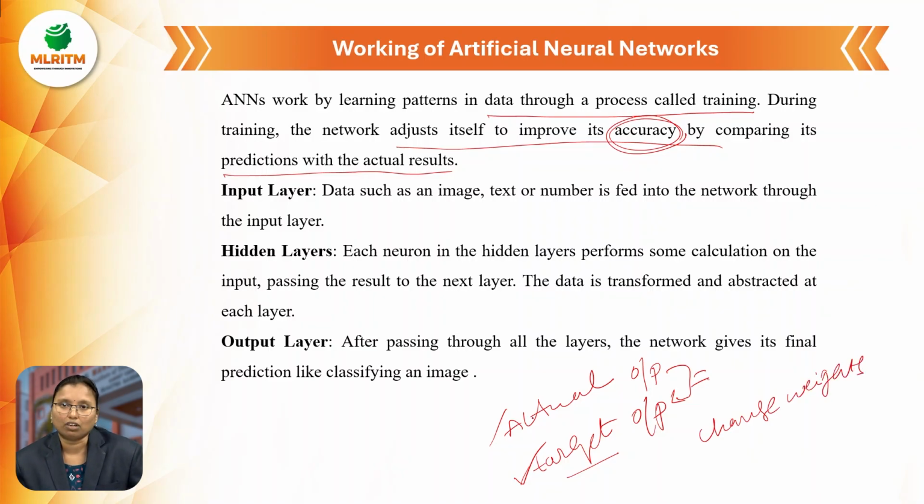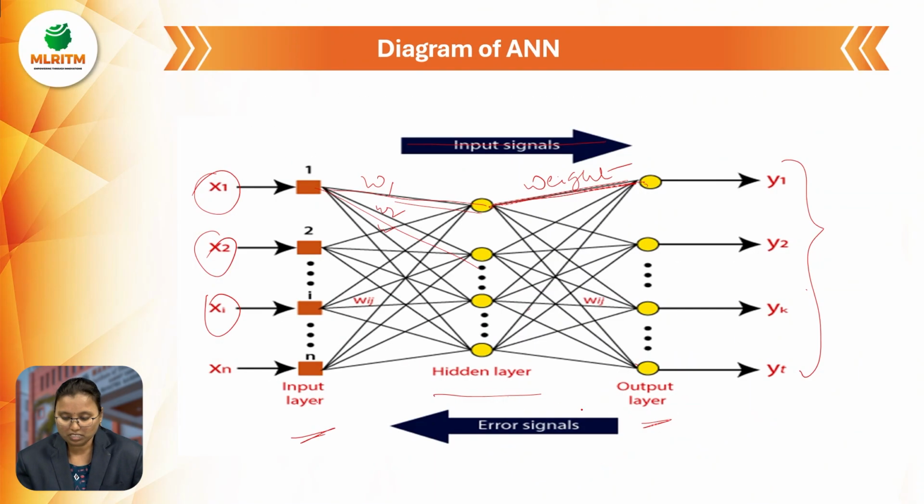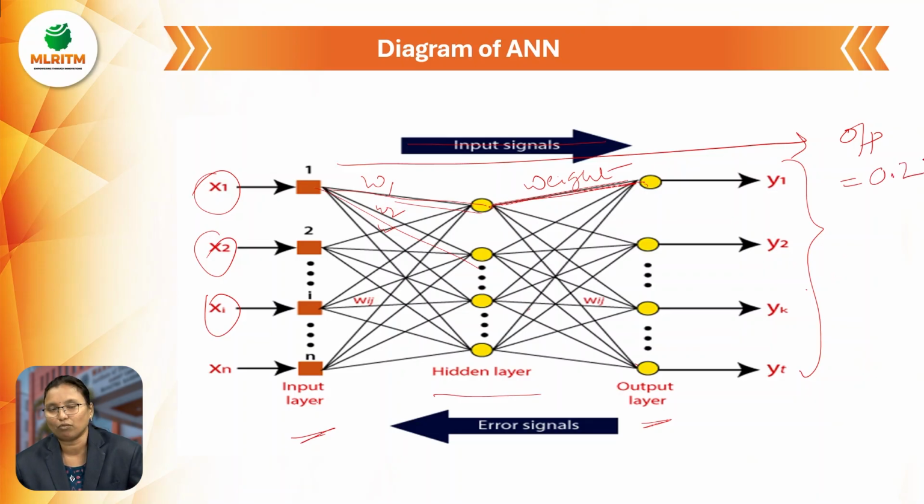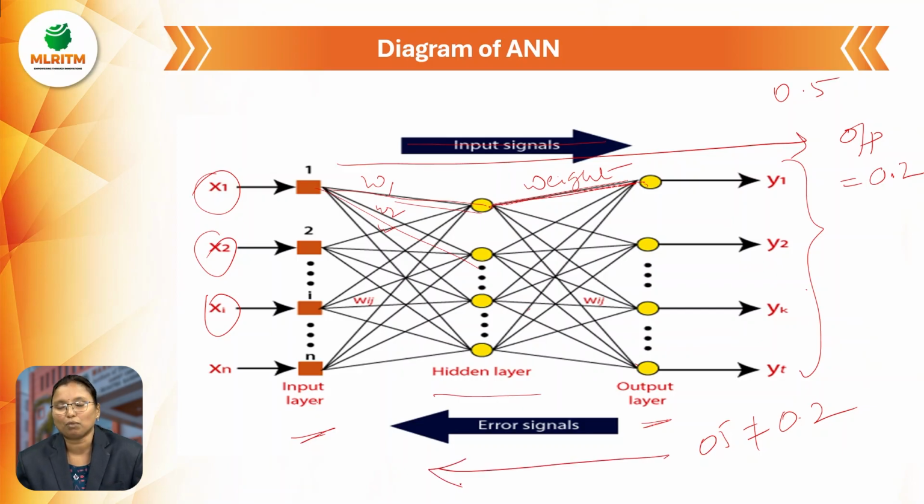See here, we get one output from the forward direction, and this is the other output. Either 0.2 or 0.3, somewhat it may be, and the actual output is there. Suppose that is 0.5. The 0.5 is not equal to 0.2. So at that time, what we have to do is go in the backward direction, which means the back propagation algorithm. So we have to change the weights.